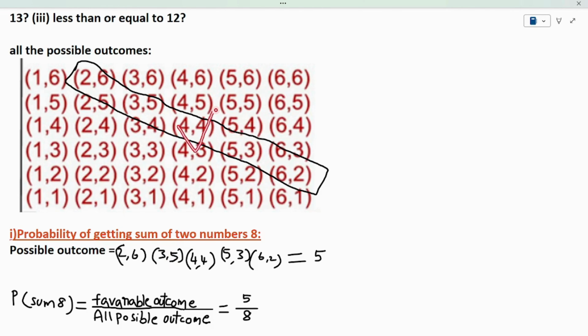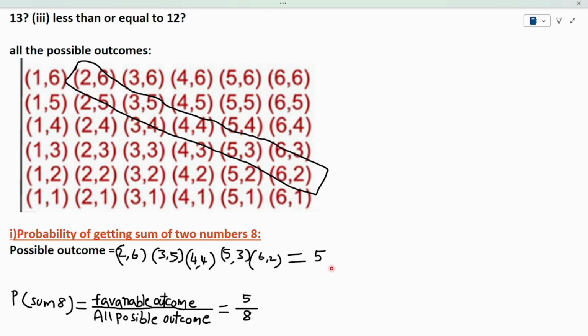Coming to 4 plus 4 equal to 8, I am taking this. 5 plus 3 equal to 8, I am taking this. 6 plus 2 also equals 8, I am taking this. So these 5 outcomes satisfy my condition. I am considering these 5 outcomes as my event, so my event will become 5.